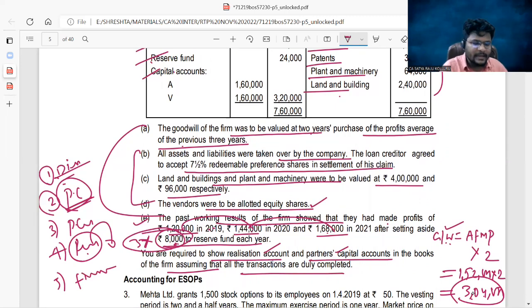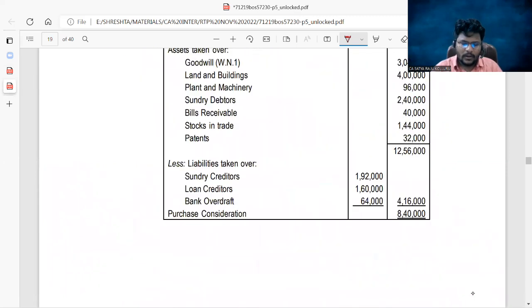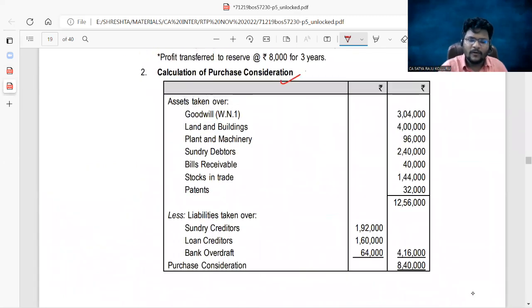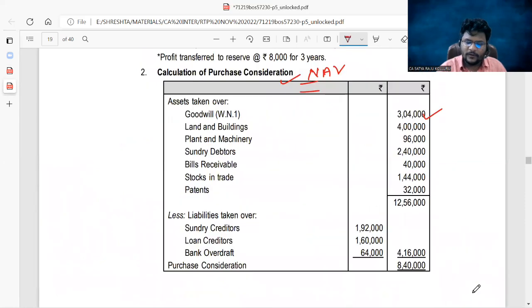Now first calculate the PC by checking the answer given in the RTP. Now if you check the PC, they followed the NAV method. They considered the goodwill which was 3,04,000. Land and building separate value was given, which was 4 lakhs.